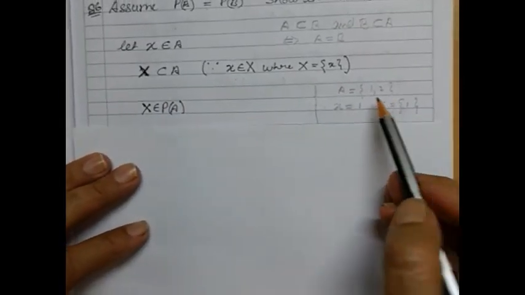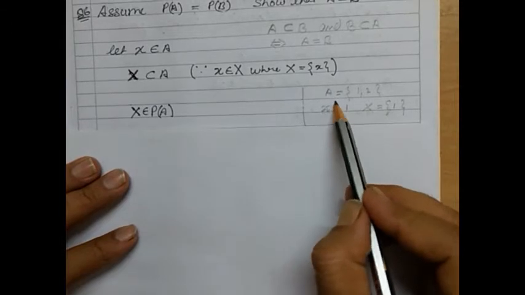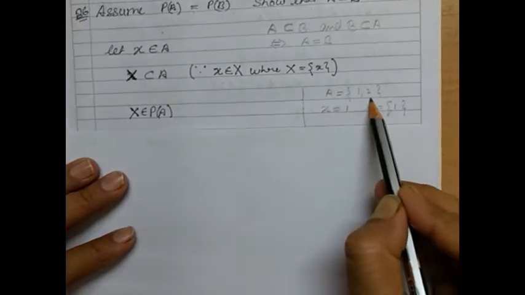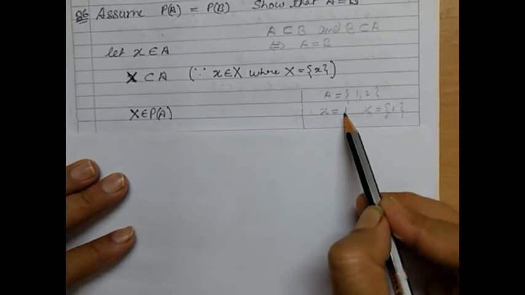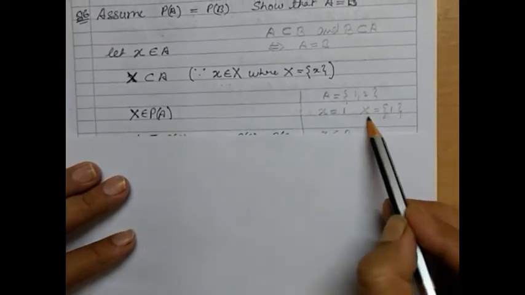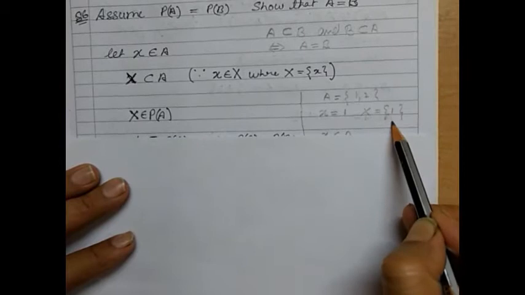Here we are assuming, I have written with a pencil, let A be equal to {1, 2}. So x has value 1 and the capital X, that is the set X, will be {1}.